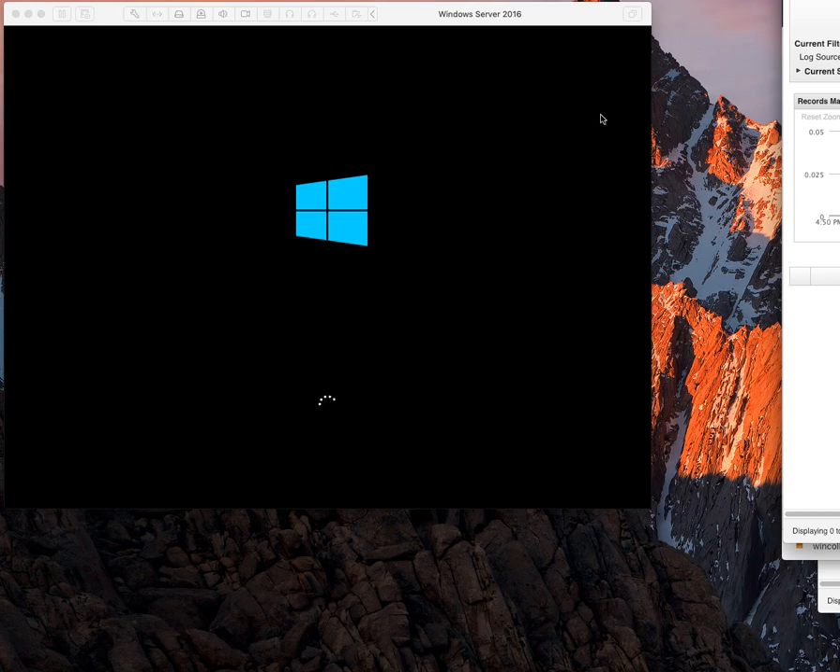So now that we got that going, let's move our box. Let's close some of these windows.